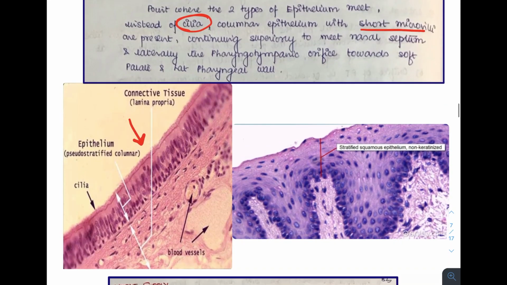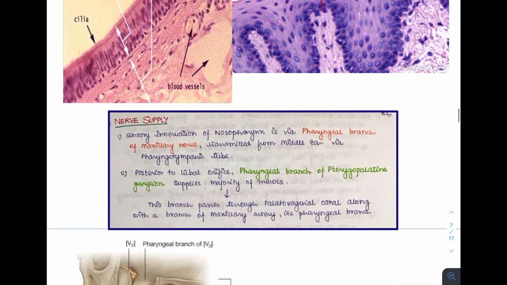So, this is the epithelium which lies anteriorly, and this is the epithelium which lies more posteriorly and continues down to the oropharynx and the laryngopharynx.